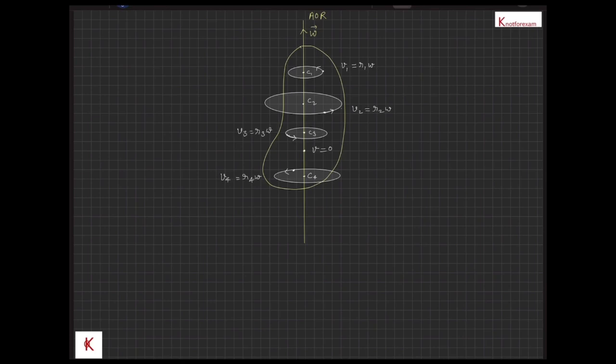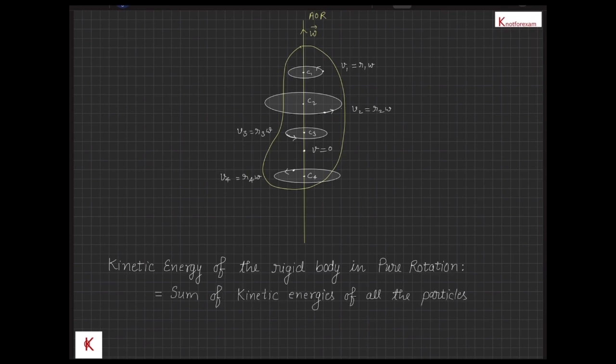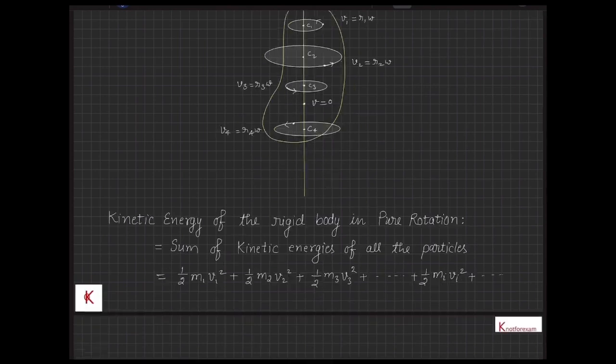Also, if the radius of the circle is r, then the speed of the particle is r omega. Also, a point located on the axis of rotation will be at rest, and this understanding enables us to quickly find the total kinetic energy of the rigid body, which will be the sum of kinetic energy of all the particles. Therefore, the total kinetic energy of the rigid body in pure rotation is equal to the kinetic energy of particle 1, that is half m1 v1 square, plus the kinetic energy of particle 2, that is half m2 v2 square, and so on. That is equal to sigma of the kinetic energy of the ith particle, that is sigma of half mi vi square.